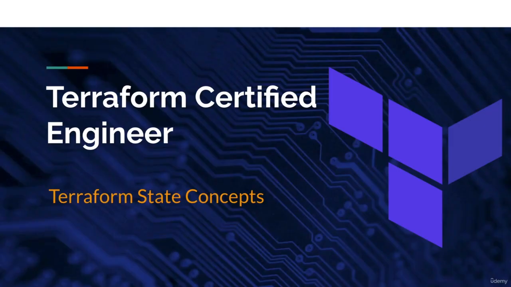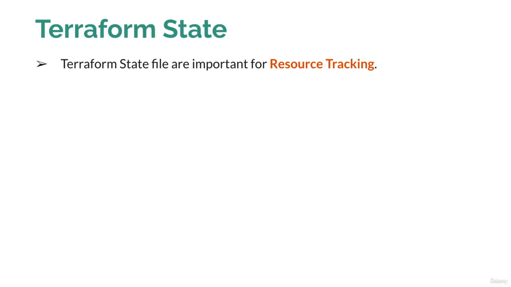Hello team, welcome back. And today we will discuss the Terraform state file concept. We will see what Terraform state file is and what its importance is in Terraform. So we already have a bit of information about the Terraform state file. The Terraform state file is a very important file in Terraform which is used for resource tracking. Whatever resources are created by your Terraform code can all be tracked by the Terraform state file.